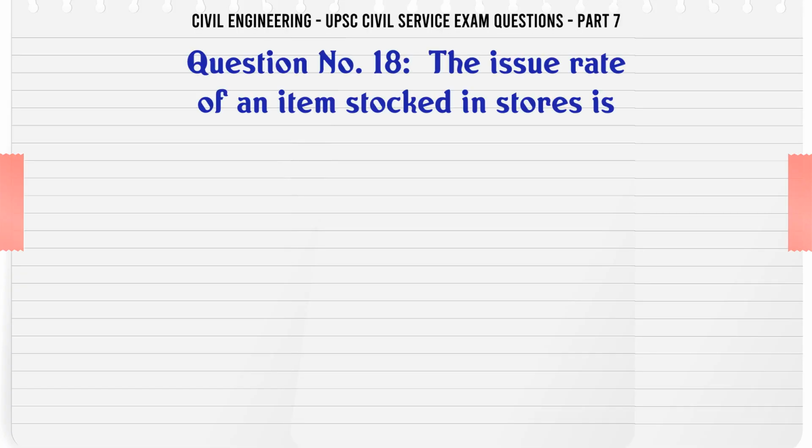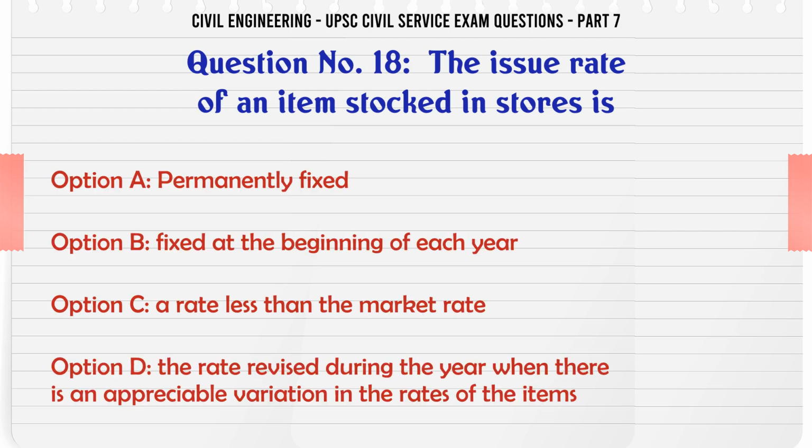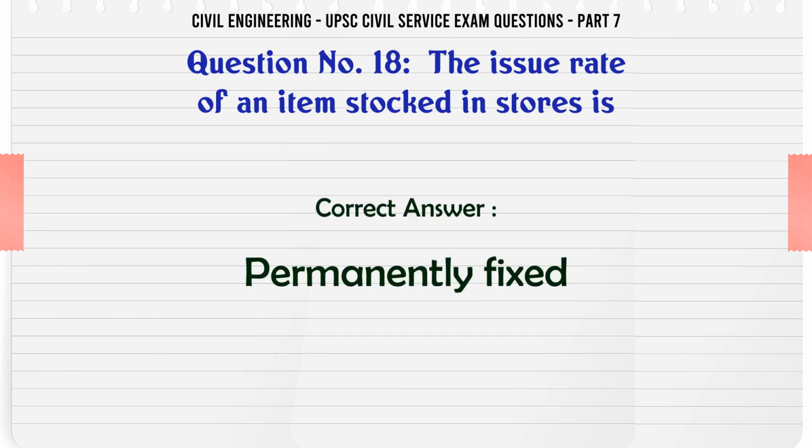The issue rate of an item stocked in stores is: A. Permanently fixed. B. Fixed at the beginning of each year. C. A rate less than the market rate. D. The rate revised during the year when there is an appreciable variation in the rates of the items. The correct answer is permanently fixed.